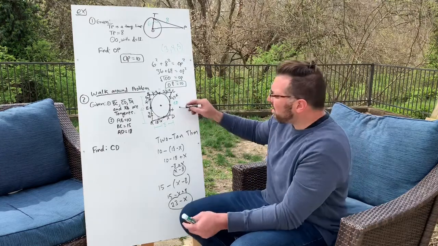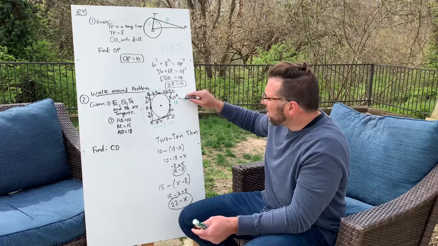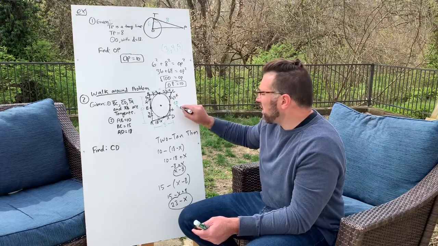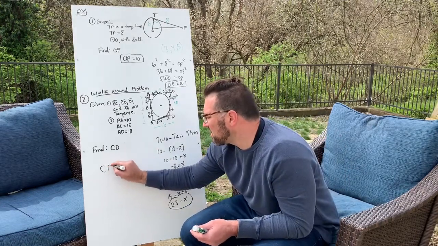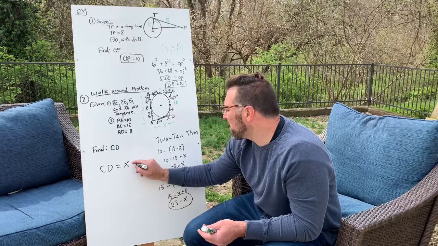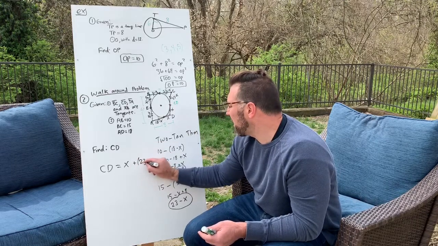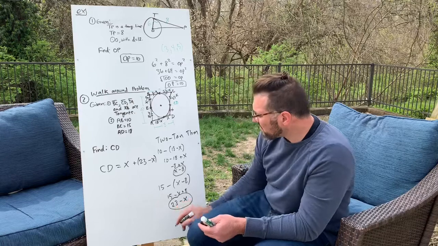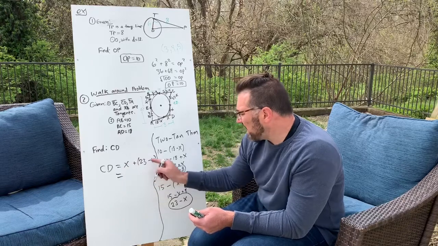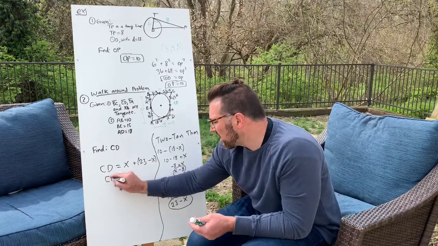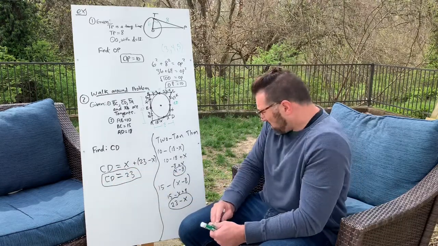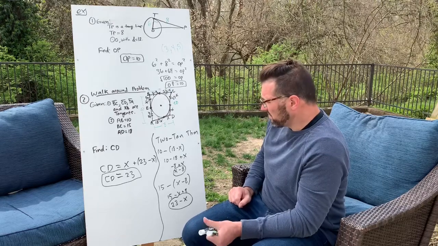All right, you start at one point, you walk your way around it. Once you get back to the place you started, you can then write this down to say what CD equals. So we want to find CD. Well, CD equals X plus this piece, right? It equals X plus that piece, which is 23 minus X. All right, we could drop our parentheses. X minus X is just 0, right? Which means that CD equals 23. The X's drop out, thank God. So anyways, this is called a walk around problem.